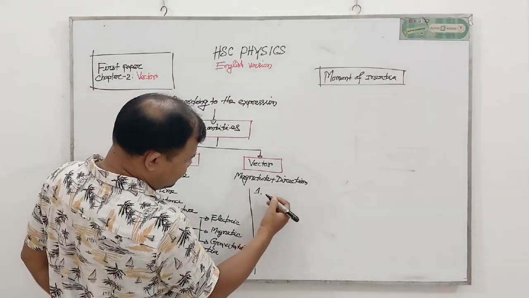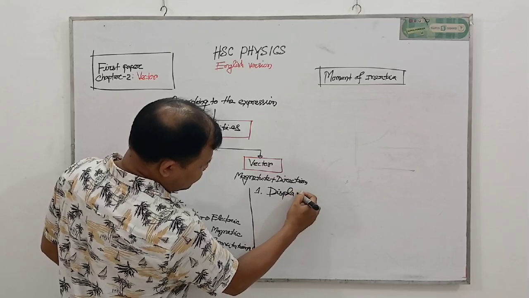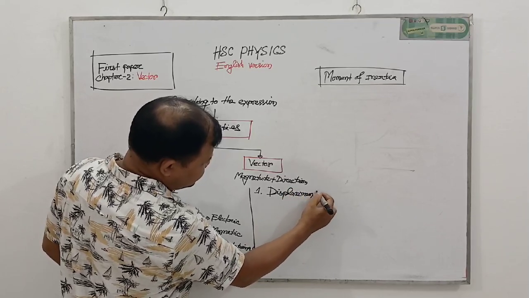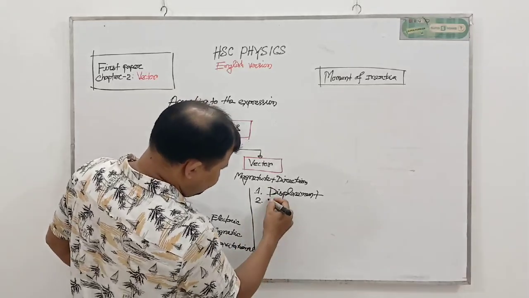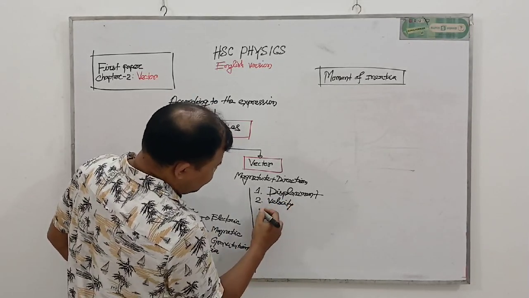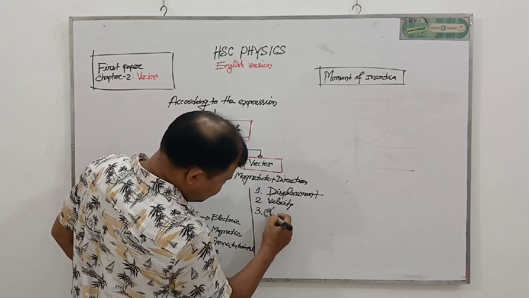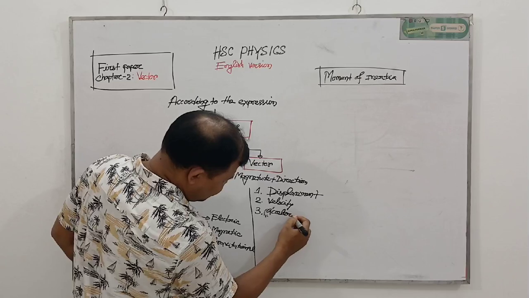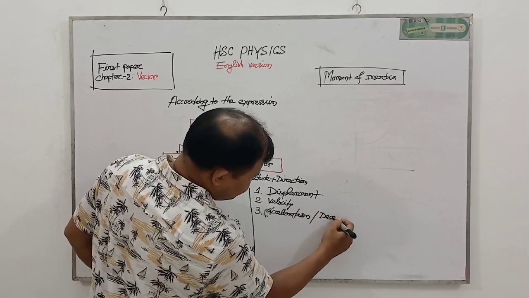Suppose, example 1, displacement is a vector quantity. Number 2, velocity is a vector quantity. Number 3, acceleration and deceleration.